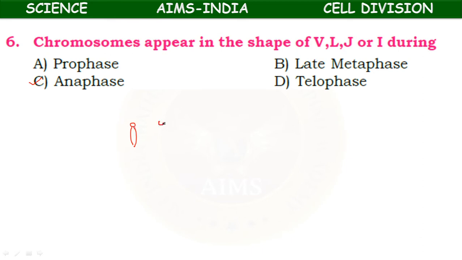Okay, V-shaped chromosome, like this, different shapes. They have different names also: metacentric, telocentric, acrocentric. L-shaped chromosome is submetacentric; like that different names are given. So these shapes are attained during the anaphase of the nuclear division, karyokinesis. If you want to observe the shapes of chromosomes, which phase do you have to select? Anaphase.